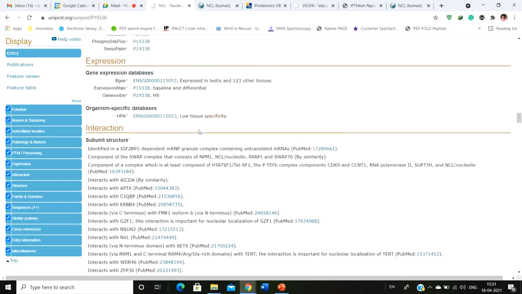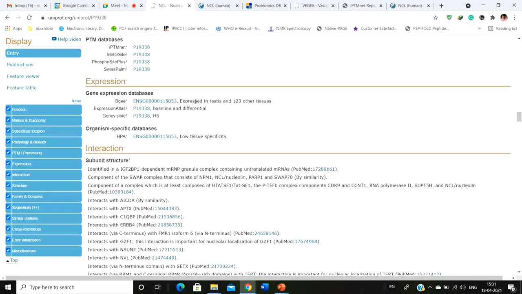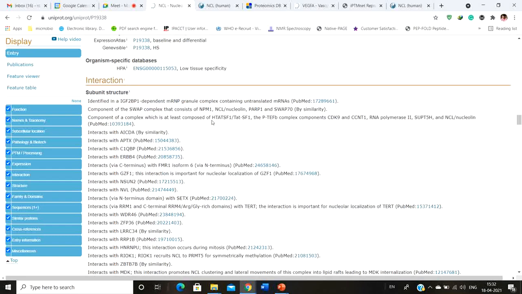Next you are going to see the expression patterns, where this particular protein is expressed. You can see that this particular protein is highly expressed in testis and 123 other tissues. You can simply click on this particular database. It's going to open a third-party database where you can take a look at all the tissues where this particular protein is highly expressed.